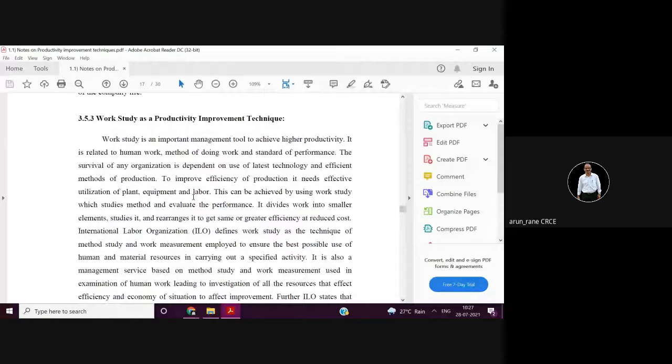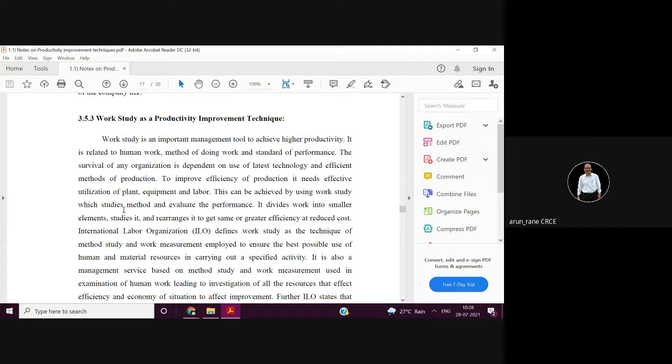So work study consists of method study and time study. That is the basic tool in industrial engineering, which is helpful as a productivity improvement technique. There is an institute called the ILO, the International Labour Organization. As per ILO, work study is the technique of method study and work measurement employed to ensure the best possible use of human and material resources in carrying out a specified activity. So this is what you write if you are asked to define it.